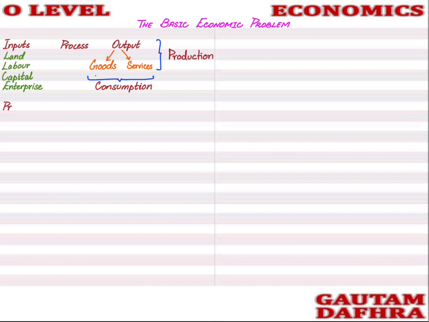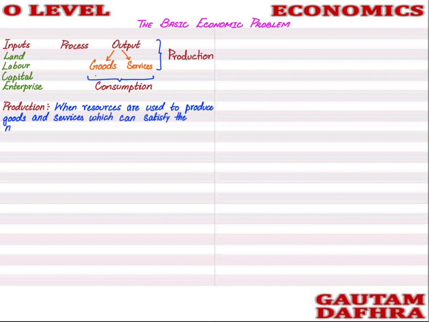Production is when resources are used to produce goods and services, or output, which can satisfy the needs and wants of human beings.